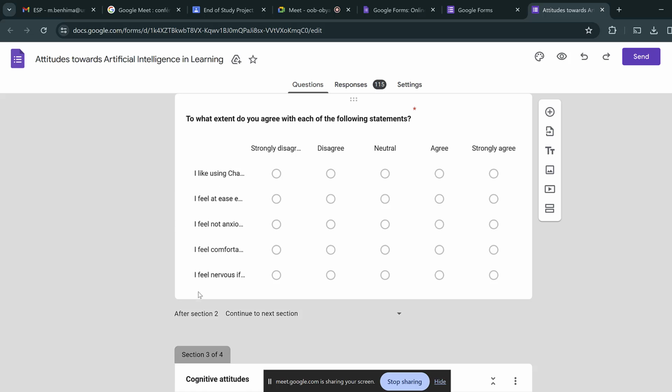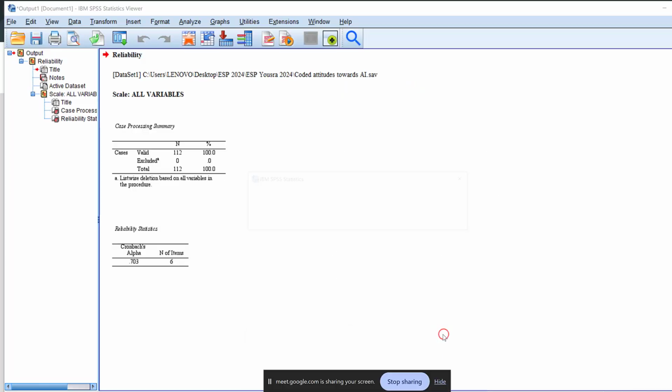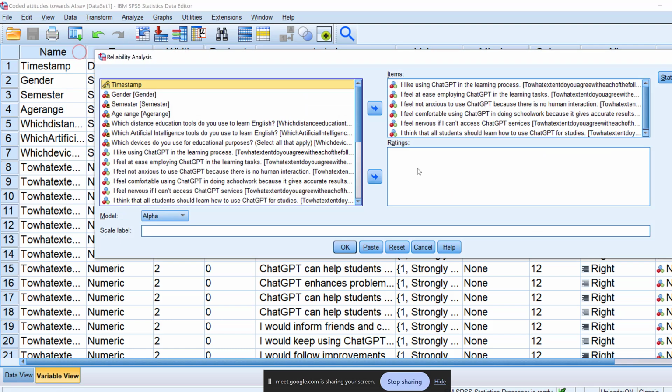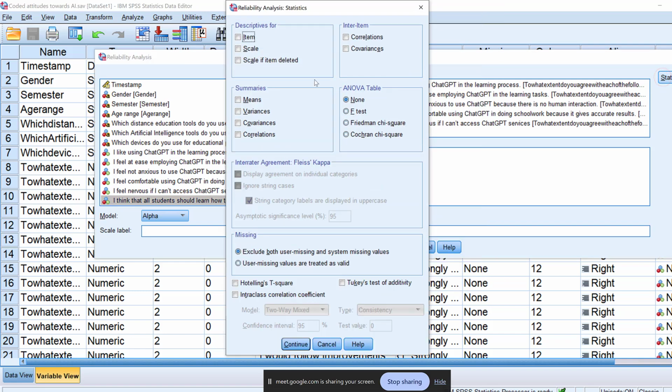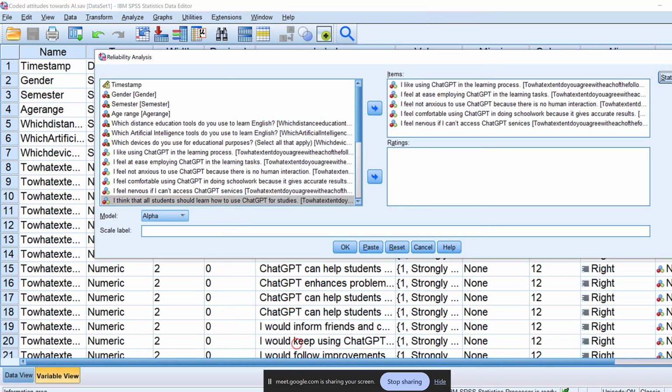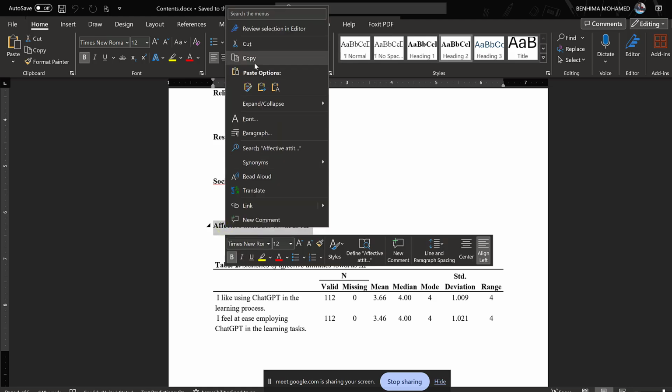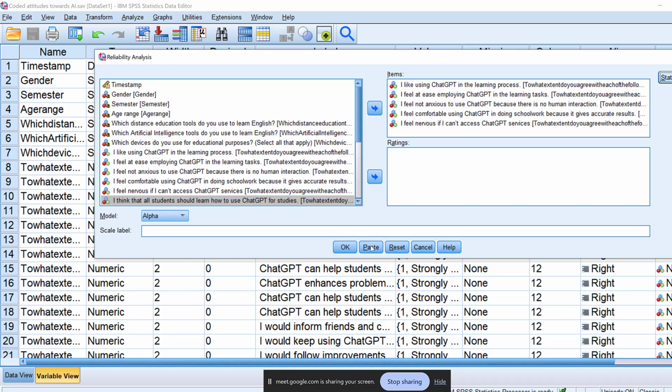I like using ChatGPT till I feel nervous. So from "I like using ChatGPT" to "I feel nervous." This one. So reliability, I feel nervous. Scale if item deleted. And we can call it what? Affective attitudes towards AI.